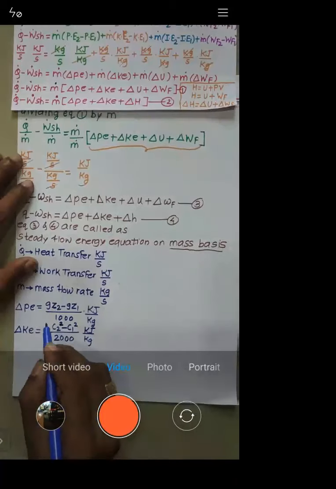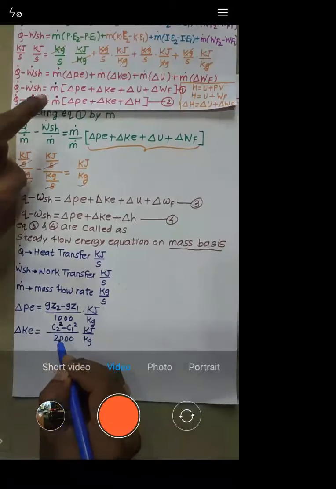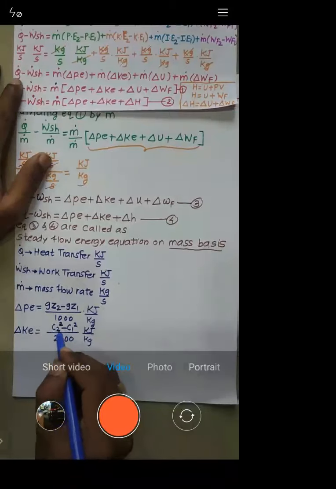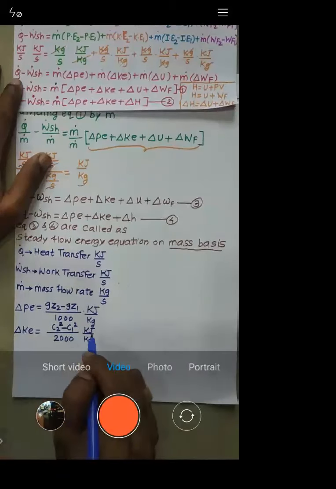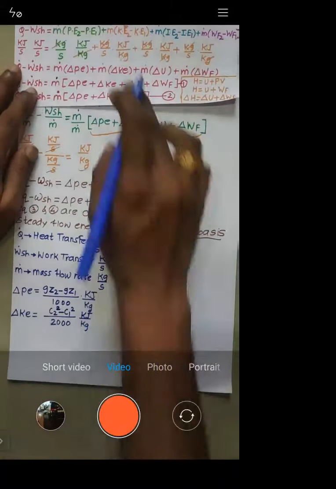See, ideally, what is the formula? Half m, it is already taken common, V square, that is C2 square minus C1 square. Now, why is it divided by 1000? Same as before, I want this to be in kilojoule per kg. So that is about delta K.